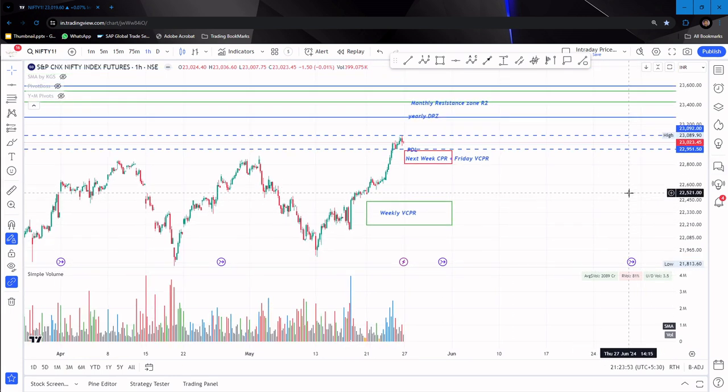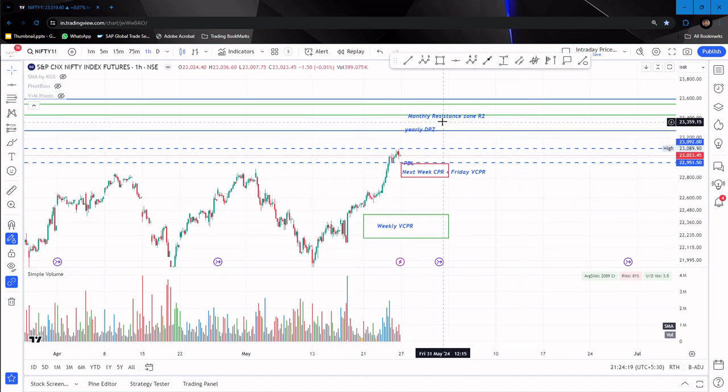I would say that at the bottom level, I am not expecting Nifty to close below 22,800 for next week. If 22,800 is not closed below, then we will trend upside or we will stay upside. If that breaks, then the possibility of coming towards 22,300 is highly there, which I am not expecting to happen next week. And in the upside case, I am expecting Nifty to face resistance between 22,350 to 22,450.